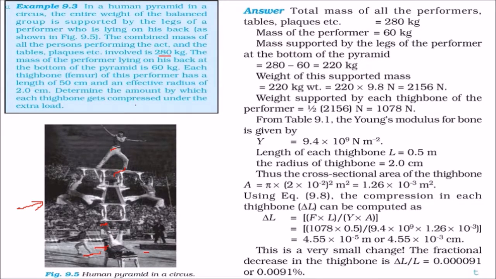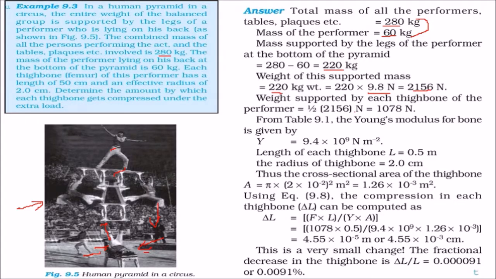We have to determine the amount by which each thigh bone gets compressed under the extra load. So when all this load is on the thigh bone, what is the compression? How are we going to do this? The total mass of all the performers, tables and plaques is 280, the mass of the performer is 60. So what is the mass supported by the legs of the performer at the bottom of the pyramid? We subtract these two: 280 minus 60, that is 220 kg. Now what is the weight of this supported mass? Because gravity is working downwards, 220 into 9.8 gives you 2156 Newton.